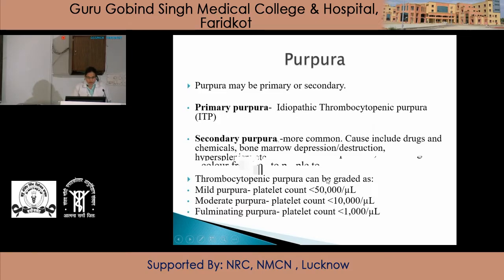Thrombocytopenic purpura can be graded as mild, moderate and fulminating depending upon the platelet count. Mild purpura is designated when platelet count is less than 50,000 per microliter. Moderate purpura when platelet count is less than 10,000 per microliter. Fulminating purpura is when platelet count is less than 1,000 per microliter.